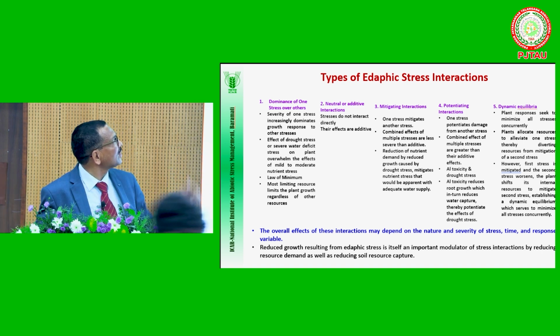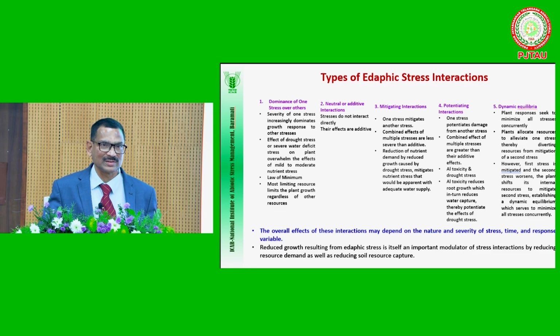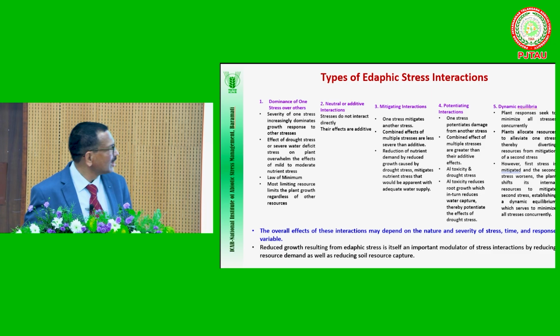Second is the neutral or additive interactions. Additive means two or three stresses occur together, and the total adverse impact on the crop is more than their individual totals. Most of the stresses come under this. One stress present potentiates the effect of the other stress. That is actually an important problem.